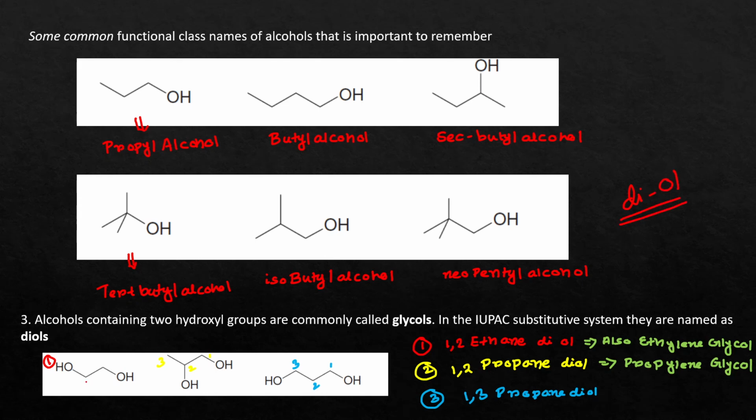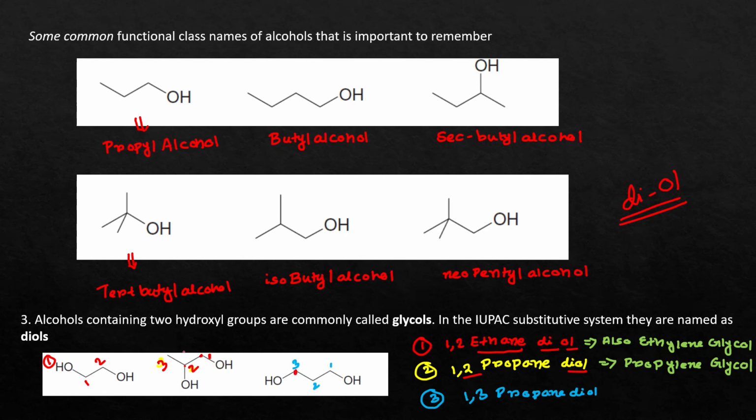You can see the location of these two hydroxyl groups is 1 and 2, so 1,2 then the parent name ethane diol. Similarly, the location of the two hydroxyl groups here is 1 and 2, so 1,2 propane diol. In this case the location of the two hydroxyl groups is 1 and 3, so 1,3 propane diol.